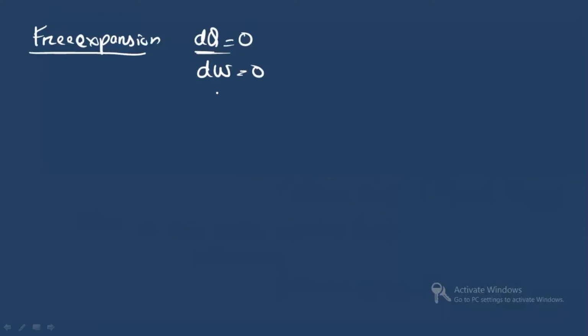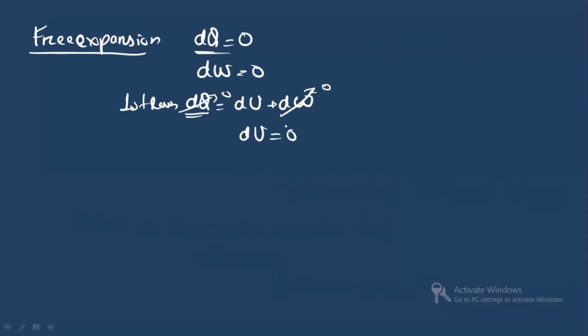Then you see, if dq is equal to 0 and dw is equal to 0, we know the first law. First law is what? dq is equal to du plus dw. Now dq is equal to 0, dw is equal to 0. That means du is equal to what? 0. That means the internal energy is constant.